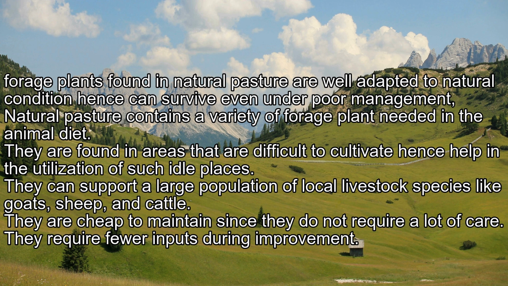Forage plants found in natural pasture are well adapted to natural conditions, hence can survive even under poor management. Natural pasture contains a variety of forage plants needed in the animal diet. They are found in areas that are difficult to cultivate, hence helping the utilization of such idle places. They can support a large population of local livestock species like goats, sheep, and cattle. They are cheap to maintain since they do not require a lot of care. They require fewer inputs during improvement.